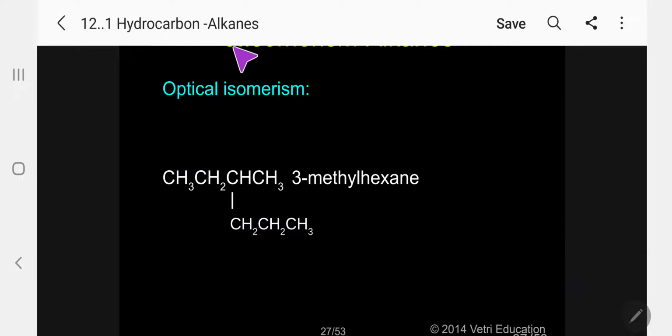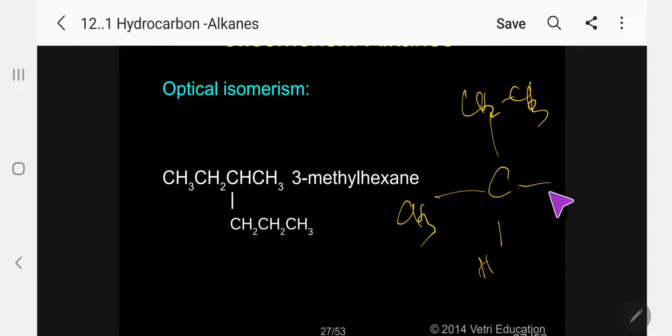The same way, for all other compounds, H, CH3, CH2CH3, I can add X, which may be any functional group. For example, Cl gives 2-chlorobutane, alcohol gives 2-butanol. Like that, any functional group you add here, automatically you will get an optically active compound because an asymmetric carbon is already created.